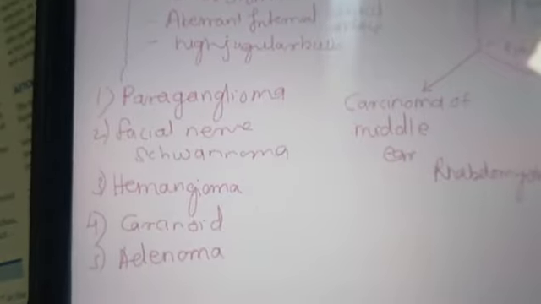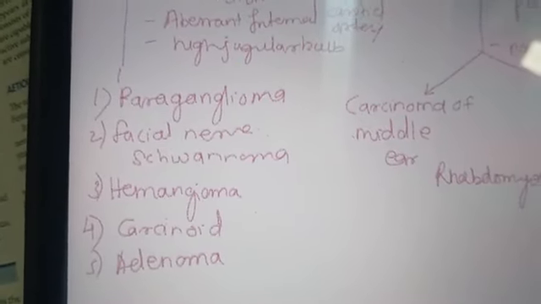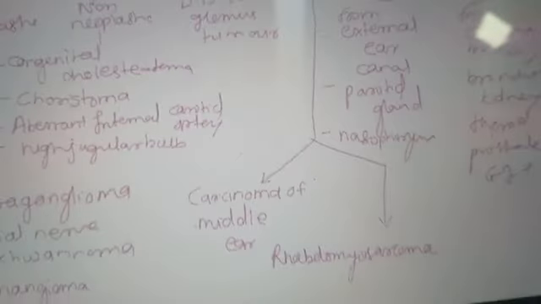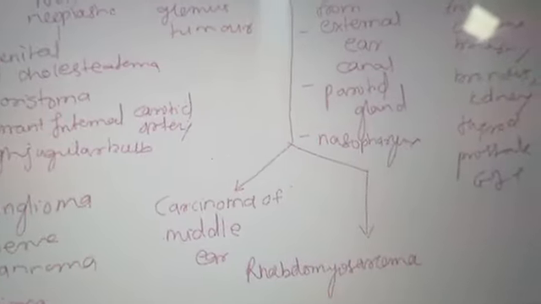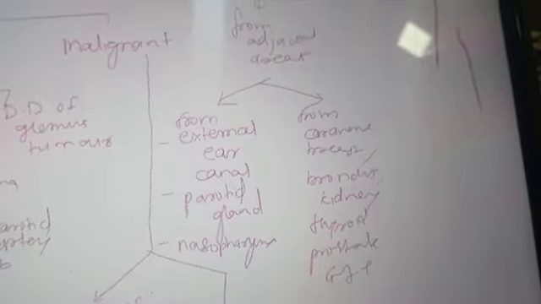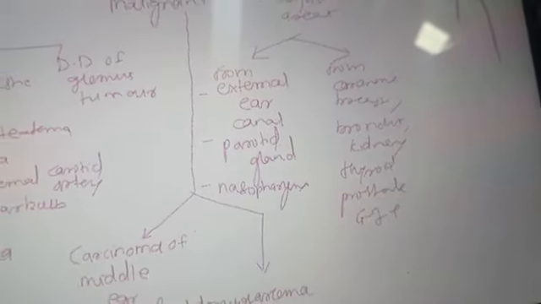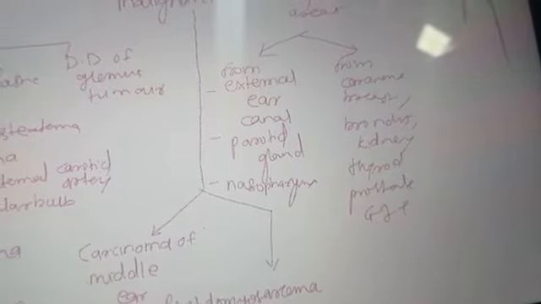In neoplastic we have paraganglioma, facial nerve schwannoma, hemangioma, carcinoid, and melanoma. Then coming to the malignant tumors, here we have carcinoma of the middle ear and rhabdomyosarcoma. Then from adjacent areas, you have the external ear canal, parotid gland and nasopharynx, and secondaries from carcinoma of the breast, bronchus, kidney, thyroid, prostate and GIT.